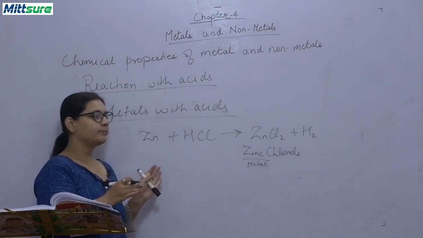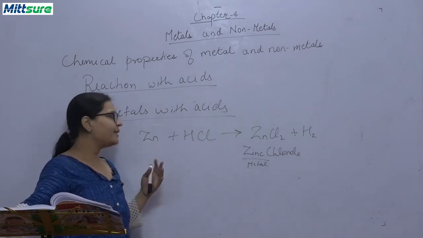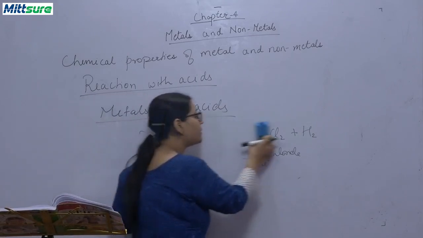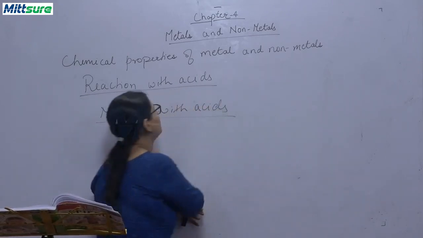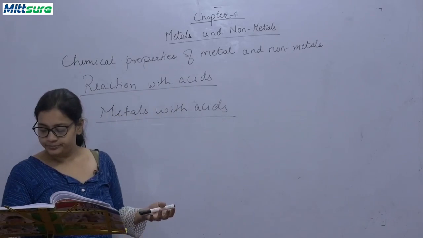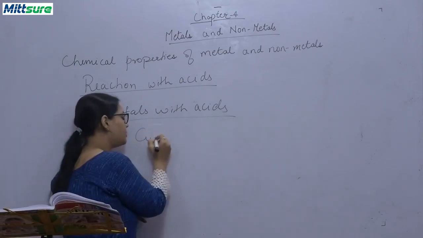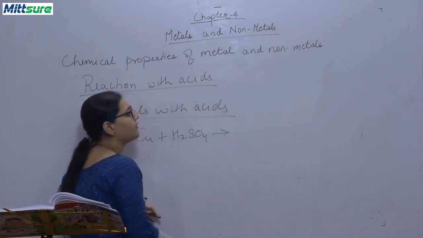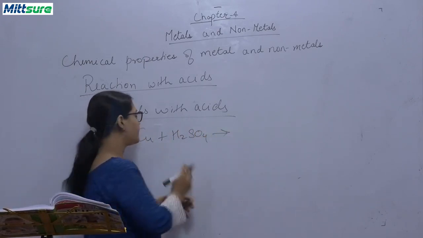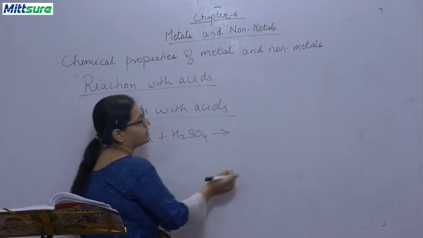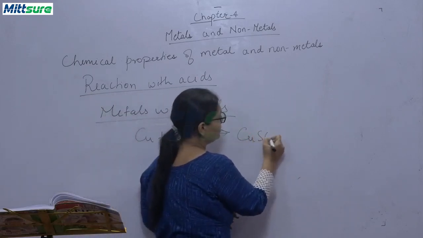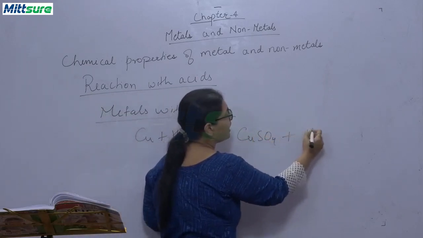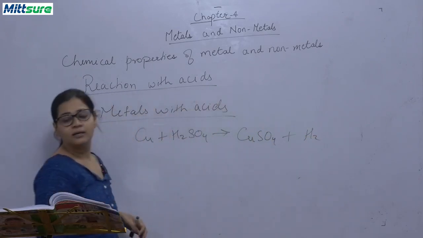Okay. Now we will be discussing another reaction of copper with sulfuric acid. Now, copper reacts with sulfuric acid and it will give you copper sulfate, that is metal plus this part, and it will give you hydrogen gas.